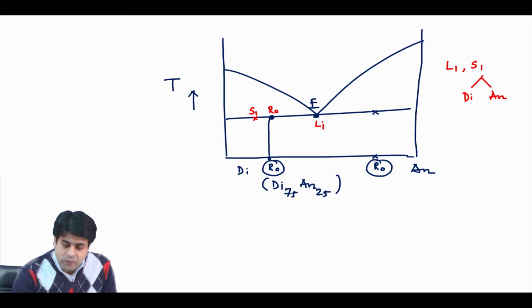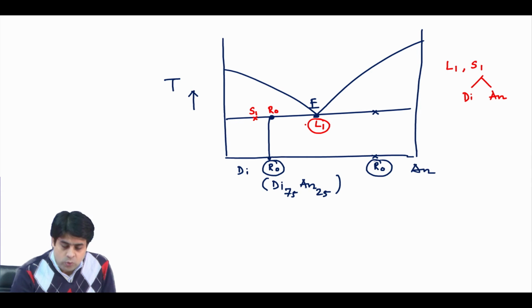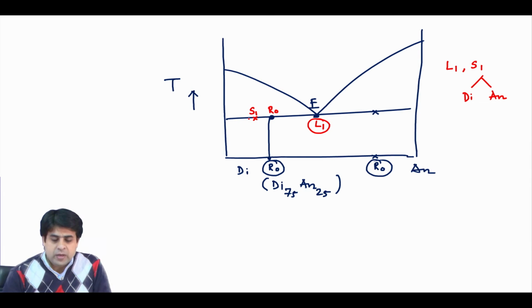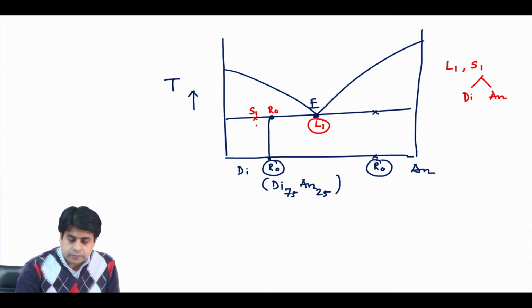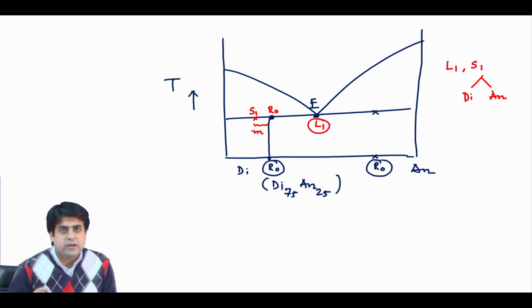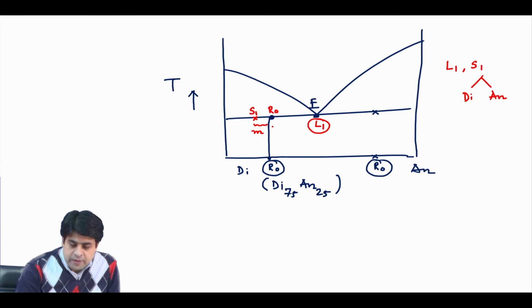We know the L1 position because it will be at the eutectic, we do not know where the S1 will be. Okay. Let us say suppose S1 is somewhere here. So, this will be your M, that will be the proportion of liquid in this system at this temperature, and this will be your proportion of solid.